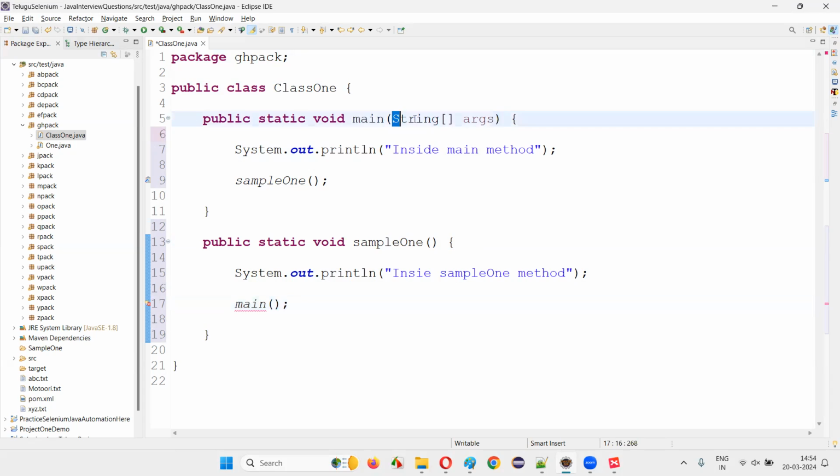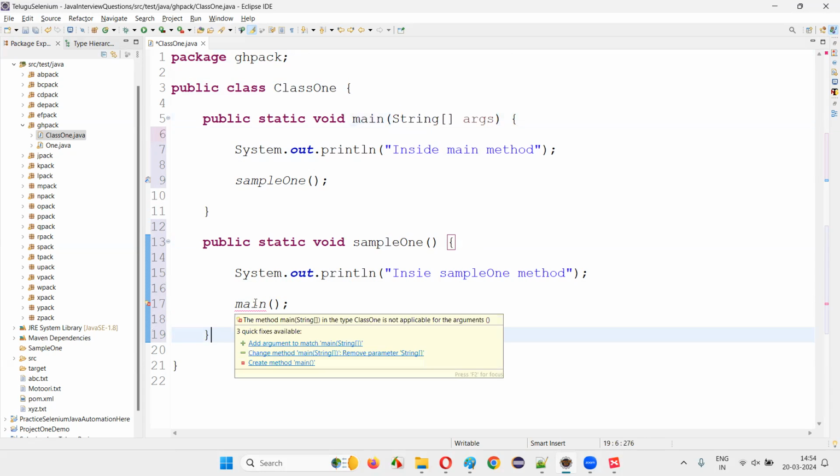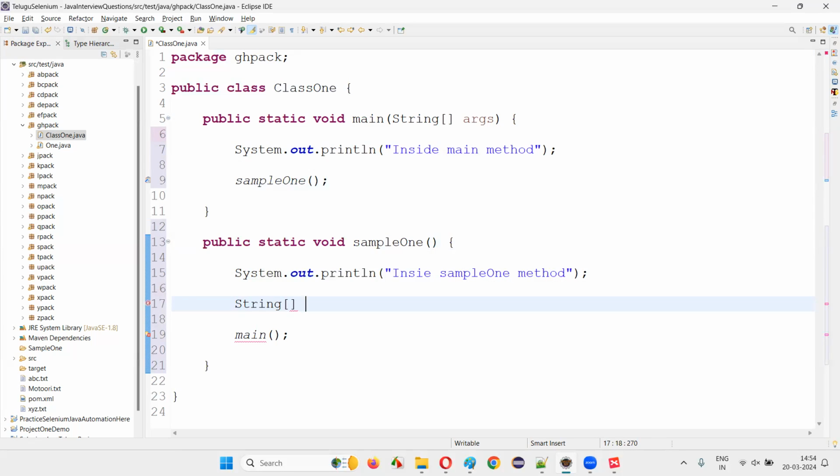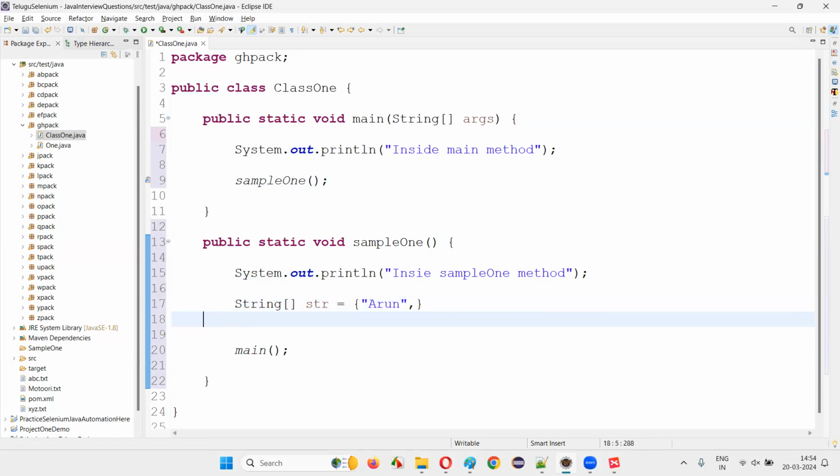Inside this, I need to pass an argument here, otherwise an error will come. It is requesting you to pass the arguments, like a string array. You can create a string array if you want. Let's say str is equal to, just create a string array, Arun, Varun, and then Tarun.